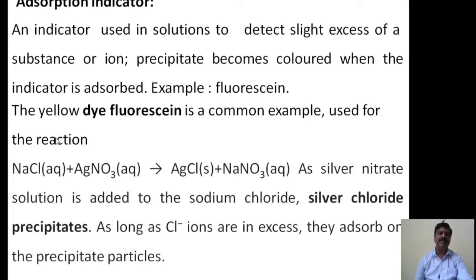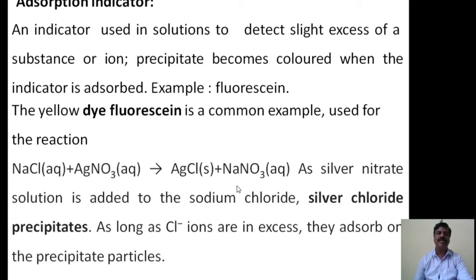Now here, as an example, we say that the yellow dye fluorescein is a common example used for this reaction. Which reaction do we have to take here? Sodium chloride in aqueous solution plus AgNO3, aqueous solution of silver nitrate. We are adding them to each other.